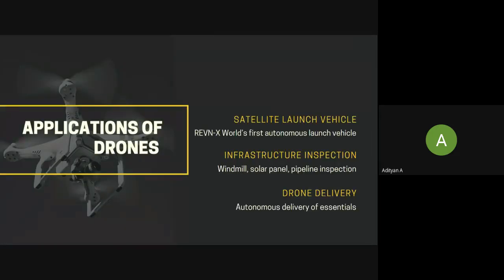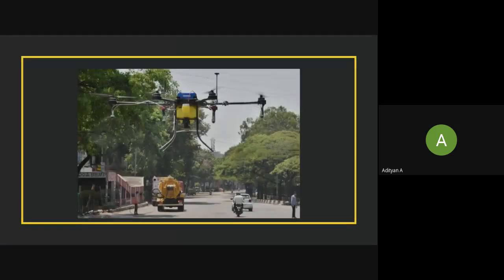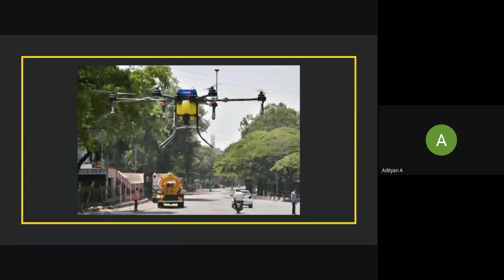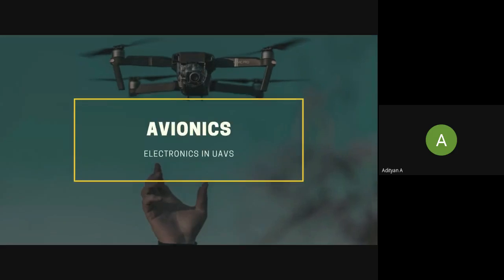Then we spoke about AWAM X, which developed an autonomous launch vehicle for satellites. We spoke about how drones can be used in inspection of solar panels, windmills, and pipelines. Then drone delivery. We also spoke about how Swiggy, Zomato, and Amazon Prime Air have been testing out drone delivery in multiple countries. Then we have this last slide where we spoke about how drones are used for sanitization during this COVID pandemic. Yeah, that's it for last week's webinar.